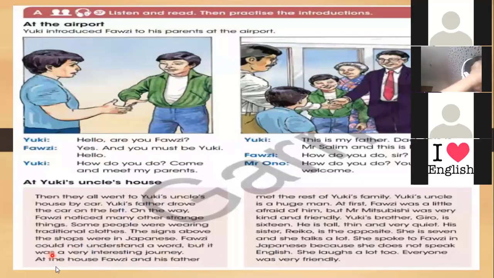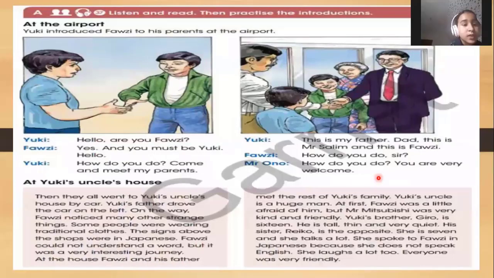Yes, Serene. At the house, Fauzi and his father met the rest of Yuki's family. Yuki's uncle is a huge man. At first, Fauzi was a little afraid of him, but Mr. Mitsubishi was very kind and friendly. Yuki's brother, Jiro, is 16. He's tall, thin, and very quiet. His sister, Reiko, is the opposite. She's 7 and she talks a lot. She spoke to Fauzi in Japanese because she does not speak English. She laughs a lot too.